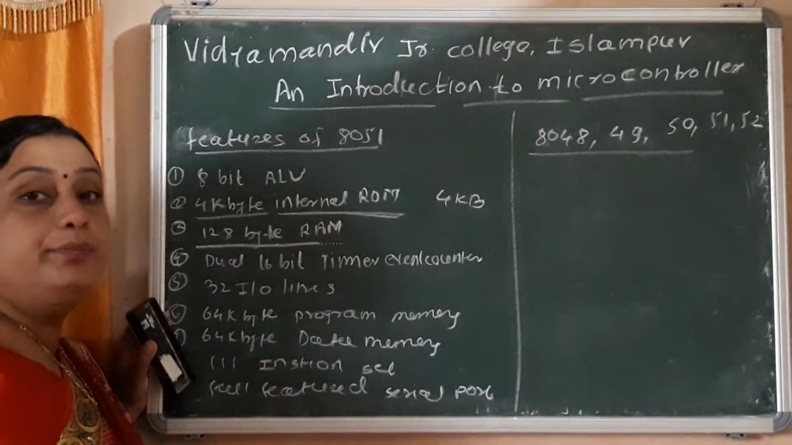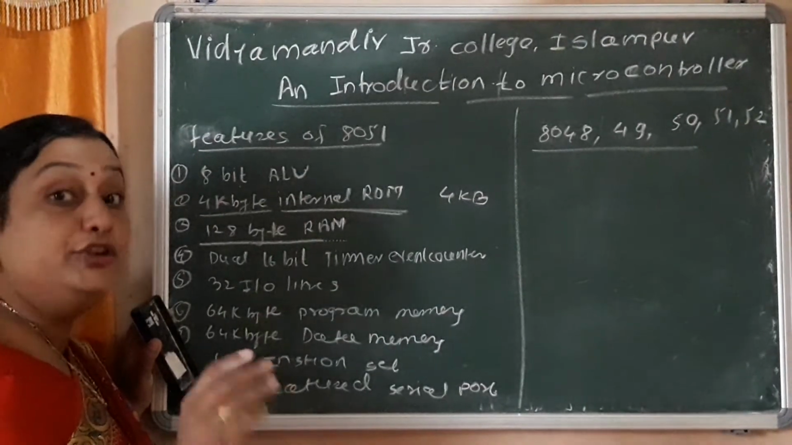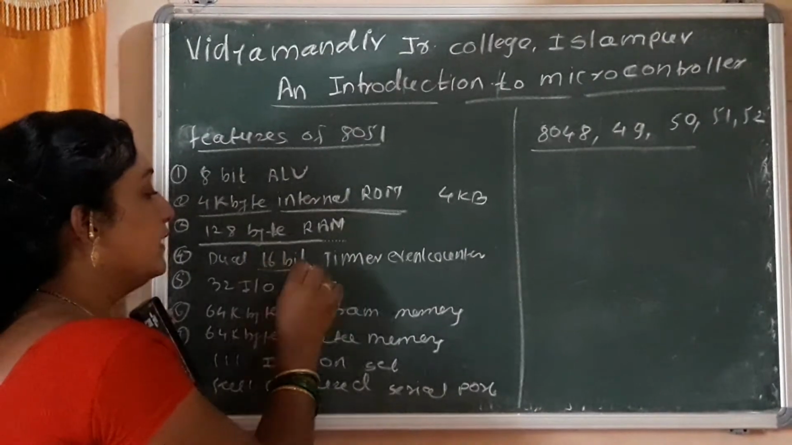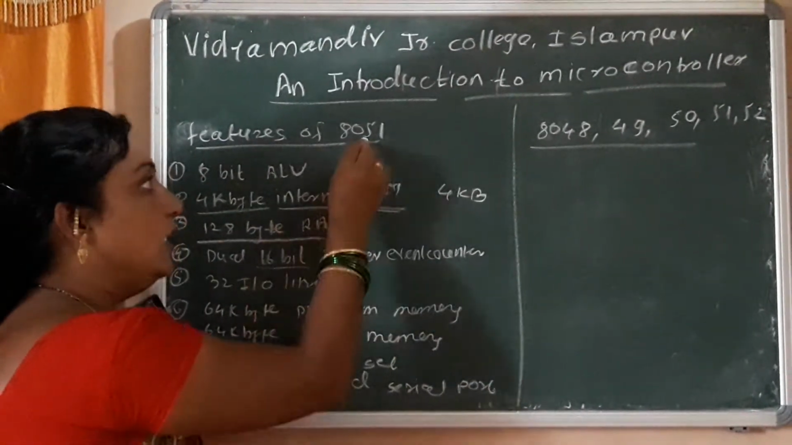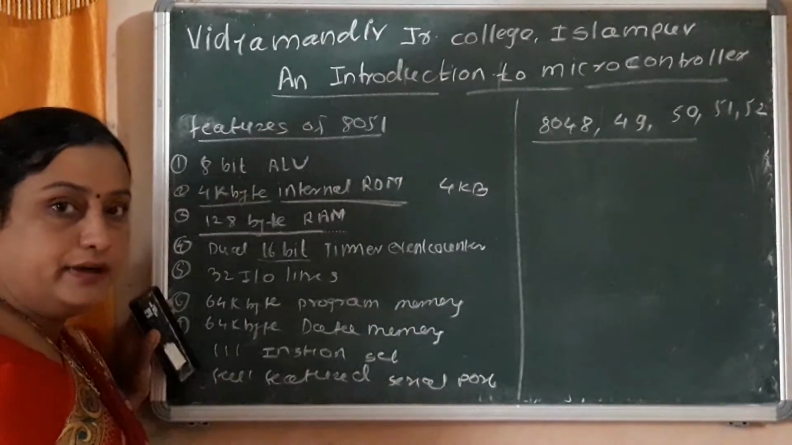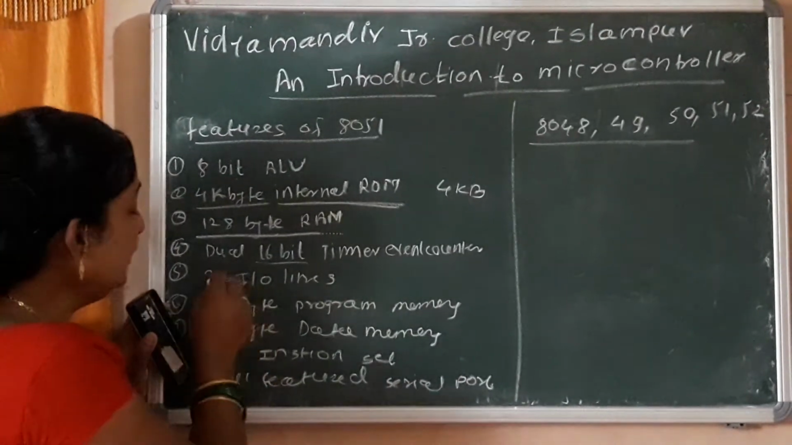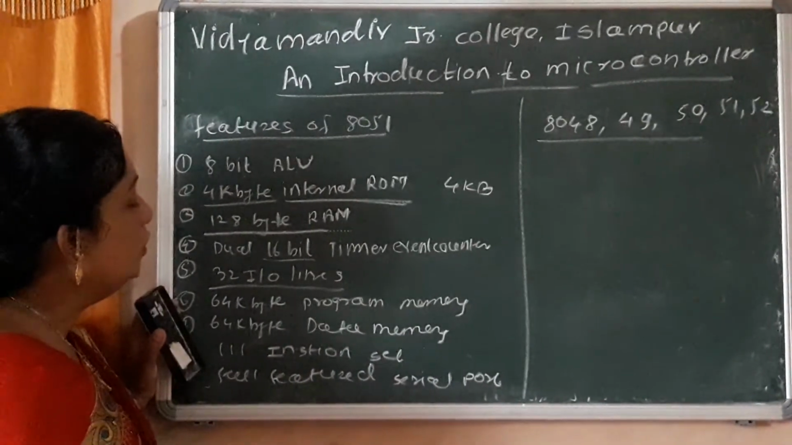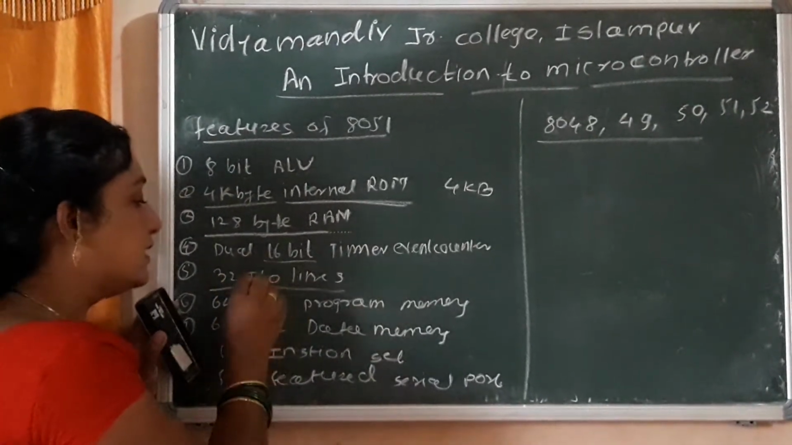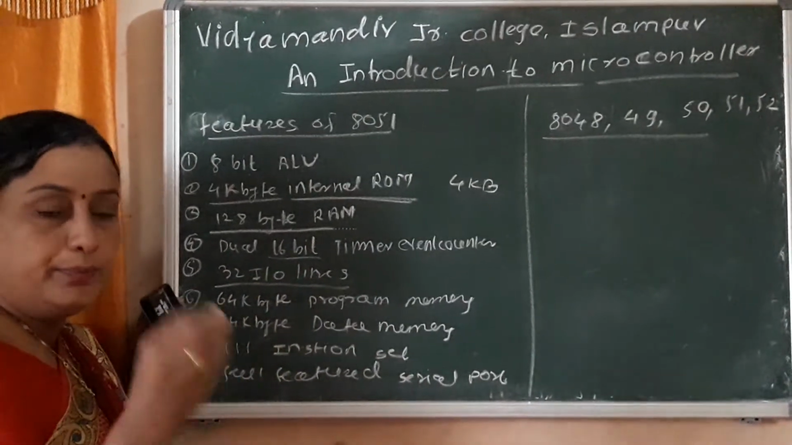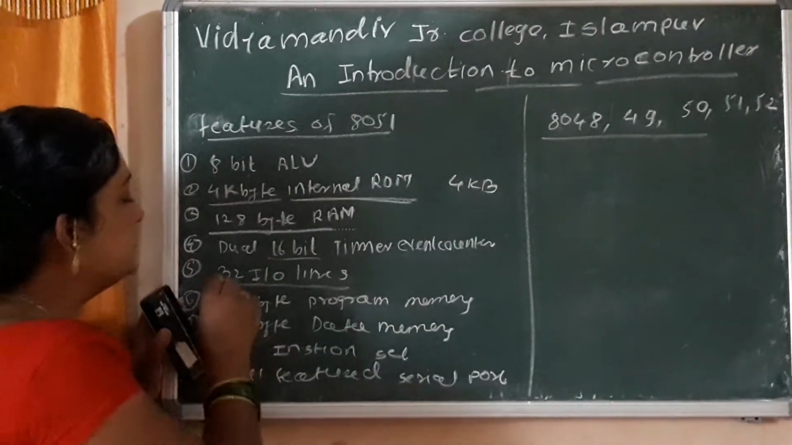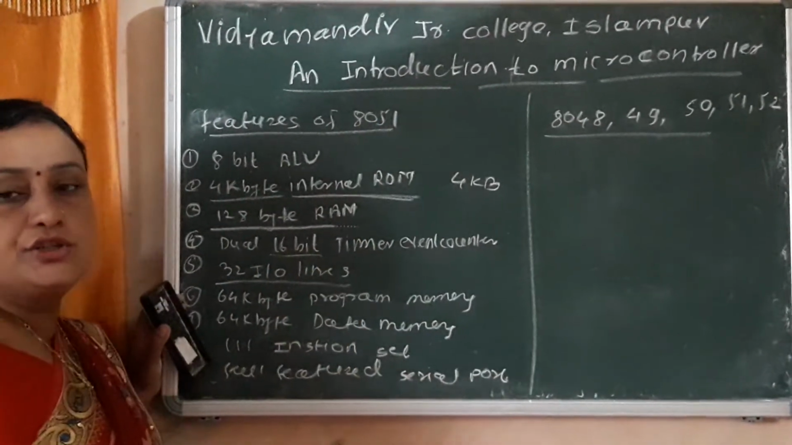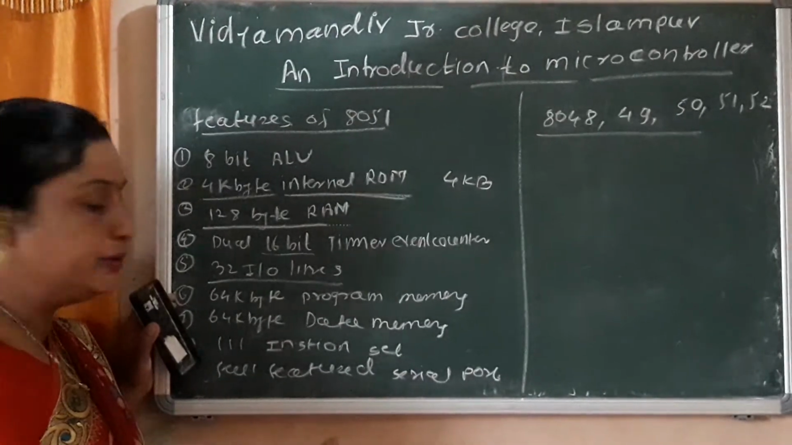Fourth, this microcontroller has two 16-bit timer event counters, dual purpose timer event counters, allocated to the 8051 microcontroller. Fifth, this microcontroller has 32 input output lines, provided as 4 groups of 8, that is 32 input output lines provided to the 8051 microcontroller.